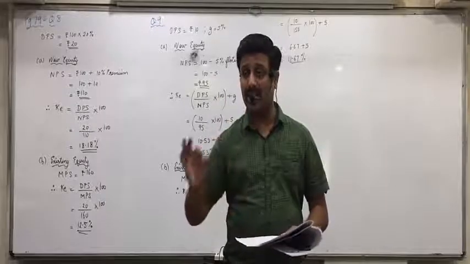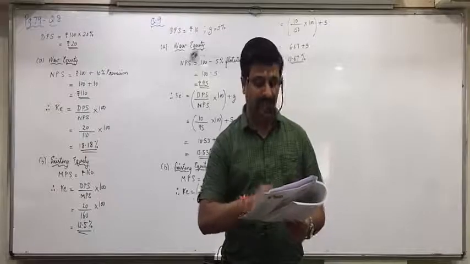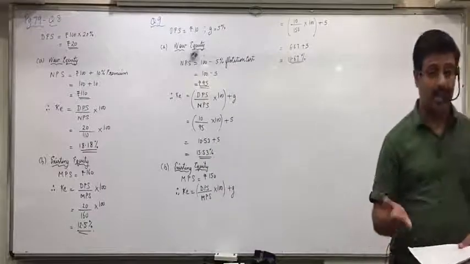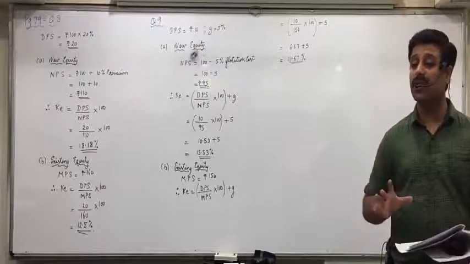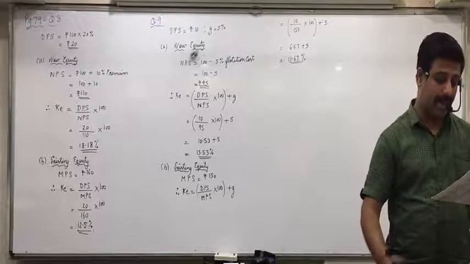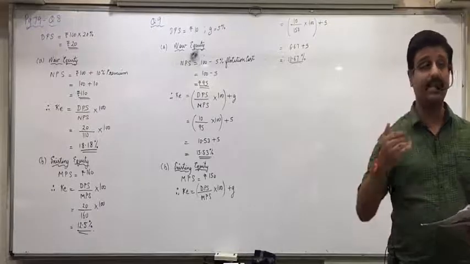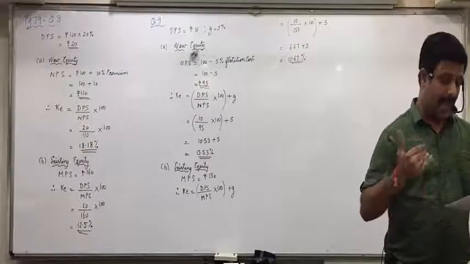So net proceeds per share you will not take as 50, you will take 49. Further, involving the fixed cost of 50 paise per share, so flotation cost is also there. So further 49 minus 0.5, your net proceeds per share will become 48.5 as miscellaneous expenses. Find out the cost of existing equity. For existing equity, you divide by market price per share, which is 50, as well as for new equity.